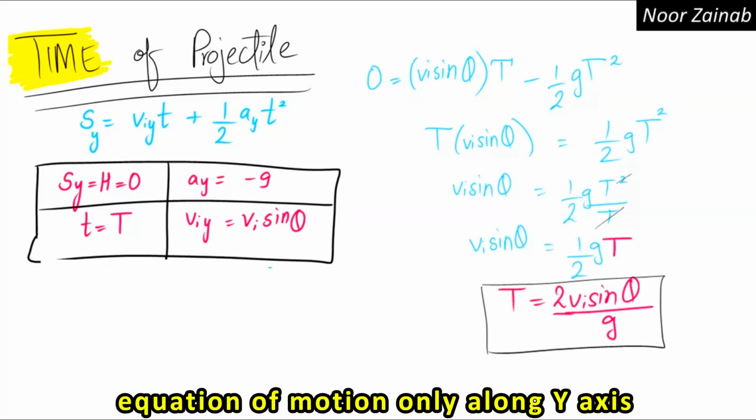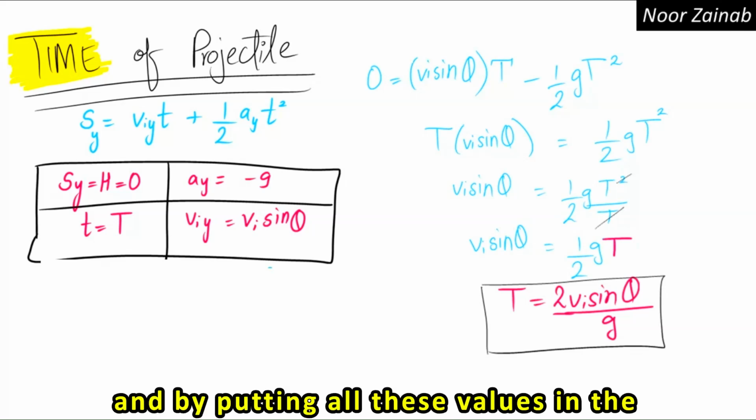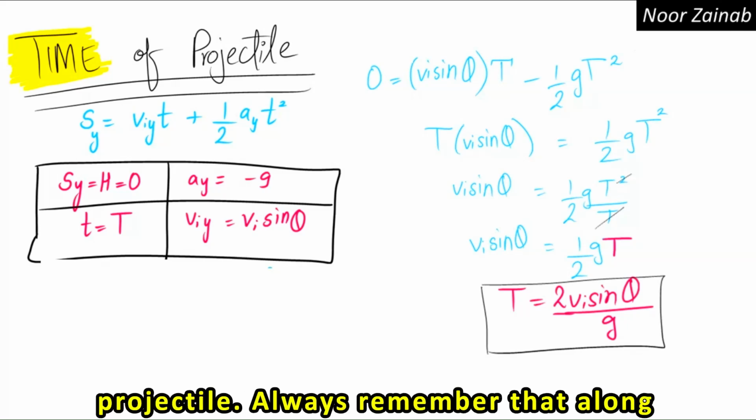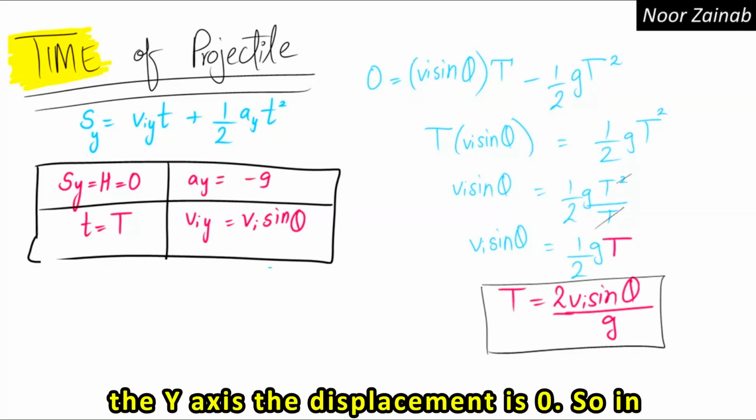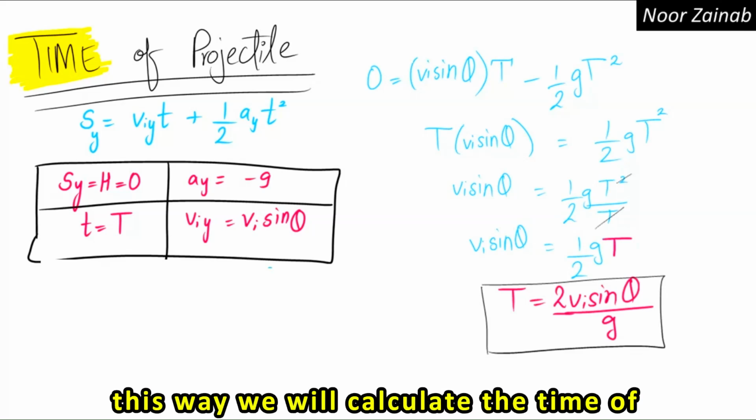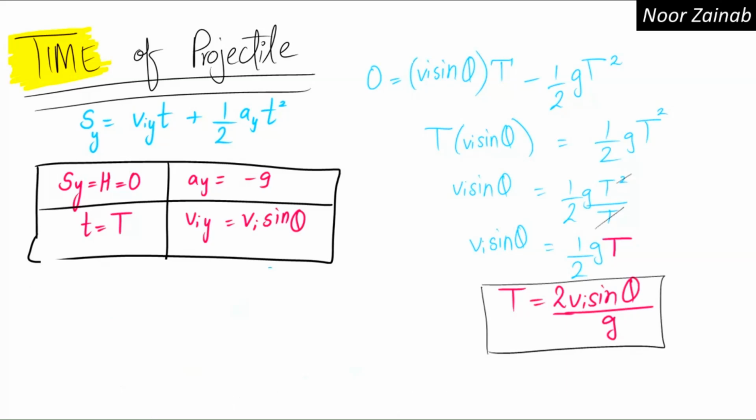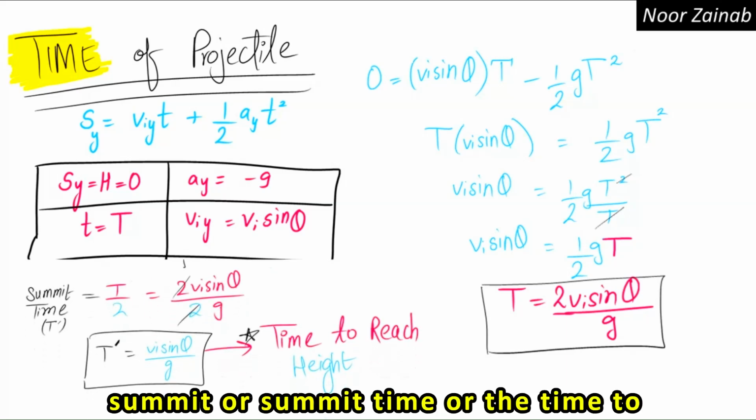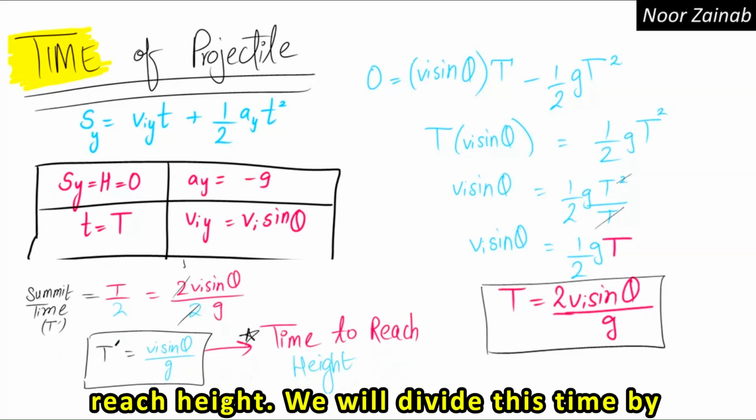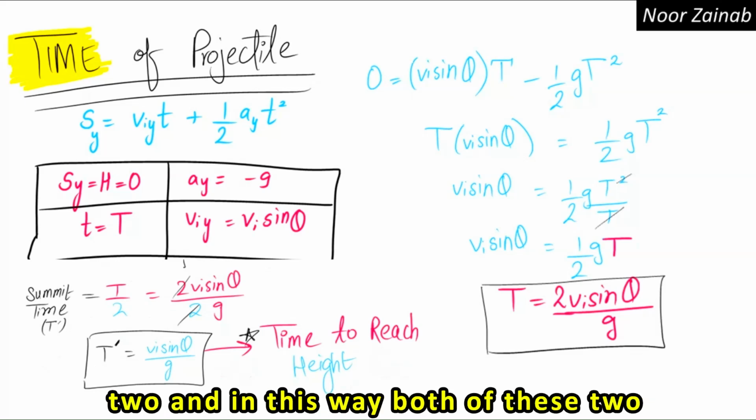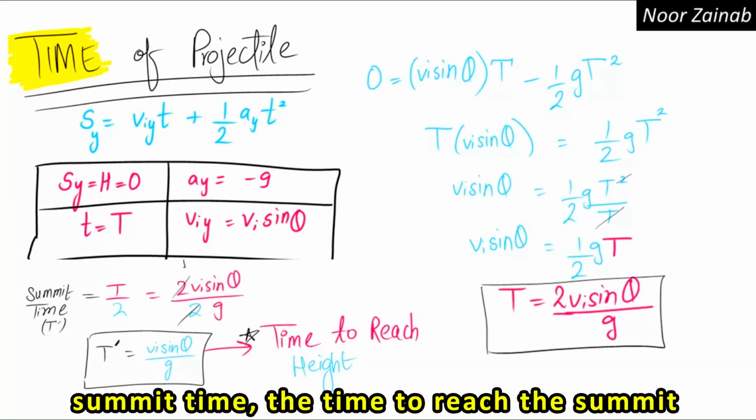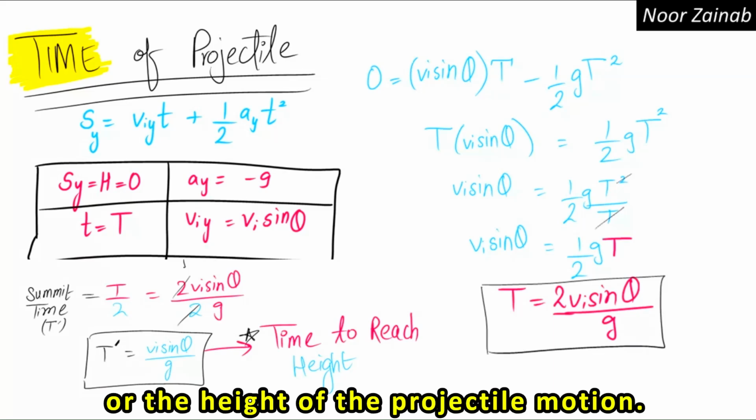So simply, to find the time of projectile, we use the second equation of motion only along the y-axis, and by putting in the values, we get our time of projectile. Always remember that along the y-axis the displacement is 0. The time to reach the summit, or the height of the projectile motion, is half of this time, and it is also known as the summit time or the time to reach height. We divide this time by 2, and both of these 2s cancel.